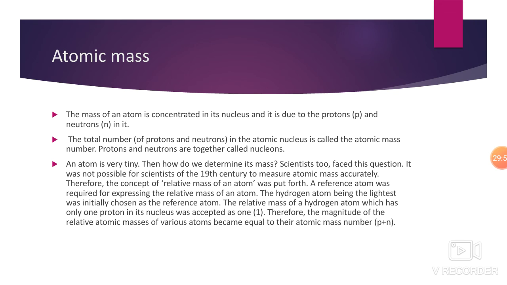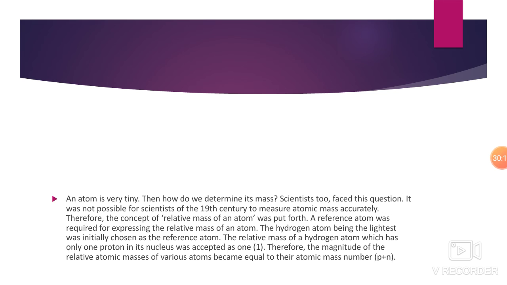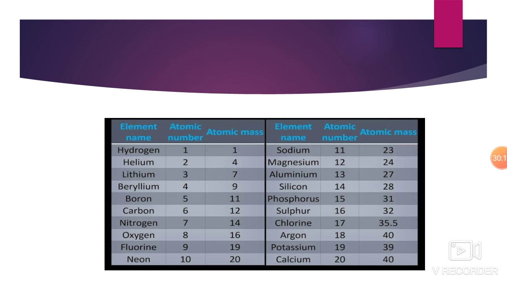The relative atomic mass of one hydrogen atom compared to the carbon atom becomes 12 into 1 upon 12. That is 1. So the mass of one proton and one neutron on the scale of relative atomic masses is approximately 1. Okay. Next, I will just give you a table of some of the atomic masses which are most important, and also it is mentioned in your textbook. In some blanks I have filled it. Element hydrogen atomic mass is 1, helium 4, lithium 7, beryllium 9, boron 11, carbon 12.